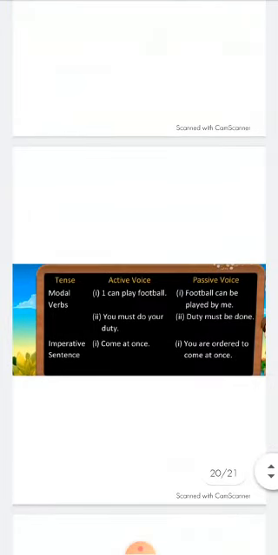Then modal verbs. I can play football. Football can be played by me. You must do your work. Then you must do your duty. Duty must be done.